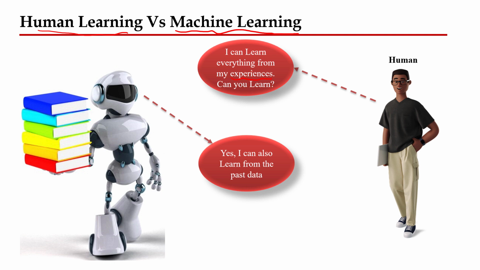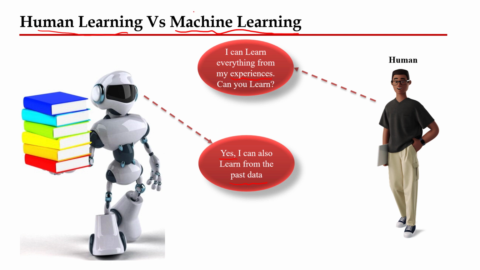We learn from them and then we act according to our experiences and what we have learned from our experiences as well as the observations. So can the machine learn? Yes, machine can also learn. How can the machine learn? Machine can learn from the past experience, which means past data. Based on the past data, the machine can recognize what kind of pattern the data have, how the behavior of the data is. So based on the past data, machine can also learn.